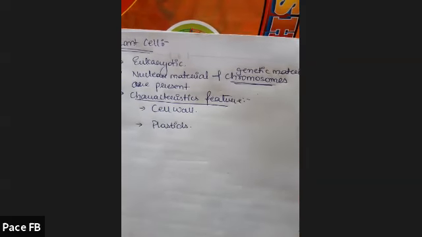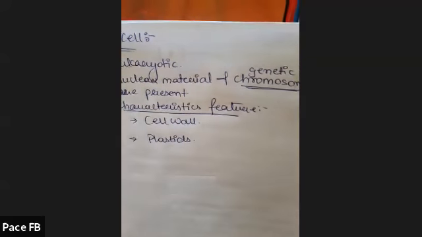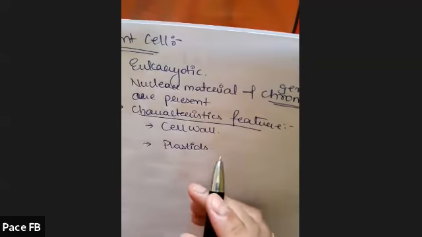Now you have to remember this feature because sometimes questions arise like which of the following are not, or which of the following are a characteristic feature of a plant cell or an animal cell. So you have to first read the question properly, what they are talking about: either characteristic feature you have to give or not have to give, and second, plant cell or animal cell. Don't rush on such questions. The characteristic features are cell wall, which is only present in plant cell, and plastids.